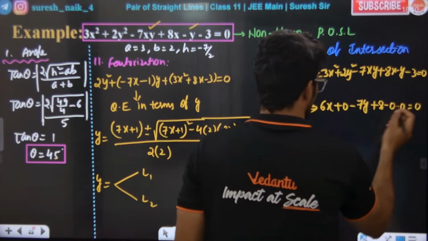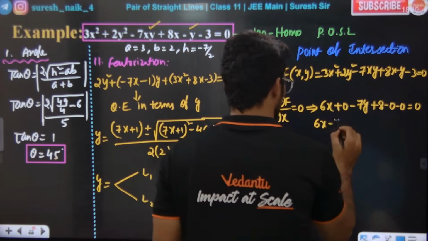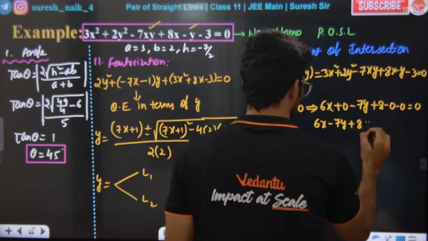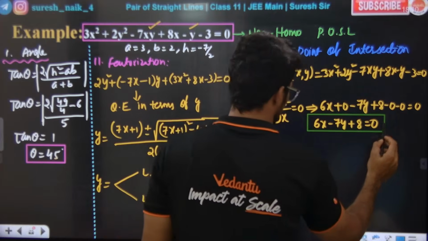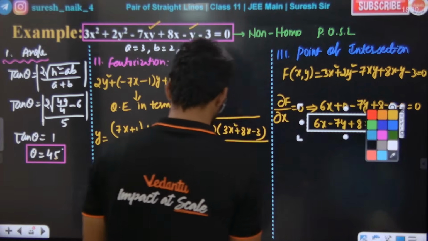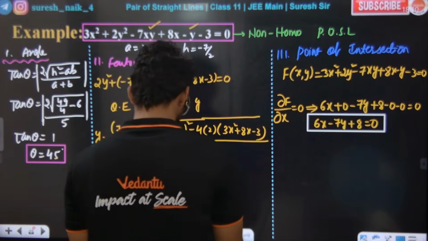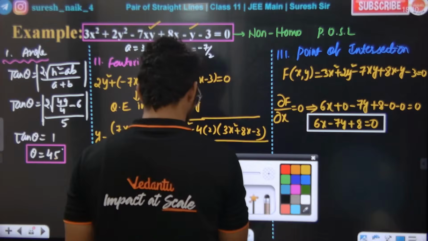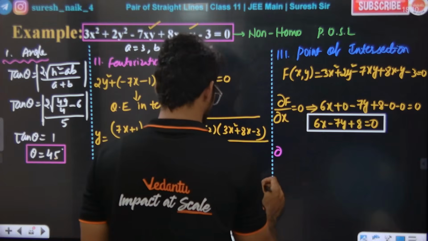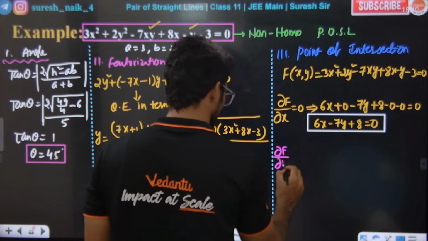Solving this, 0 is equal to 0, what do we get? 7x minus and so on. This is one equation. Very good sir. Now I'll do dou f by dou y. Dou f by dou y is equal to 0.